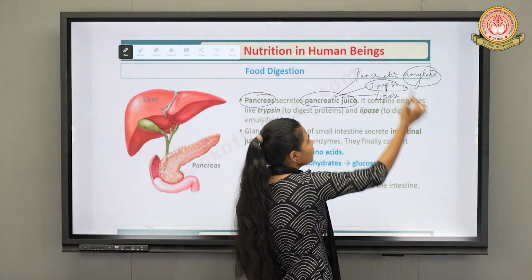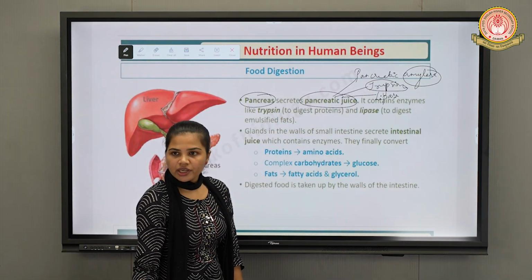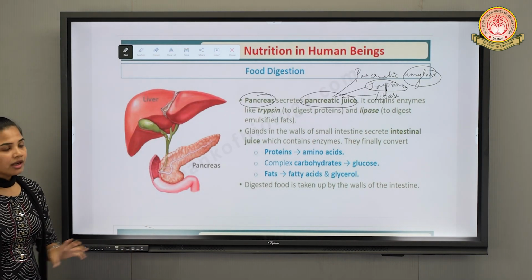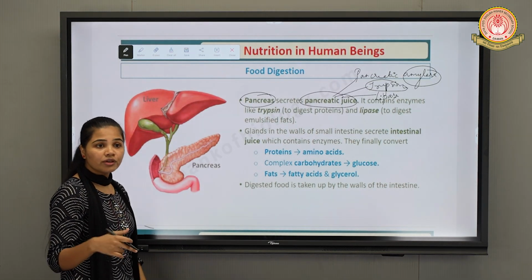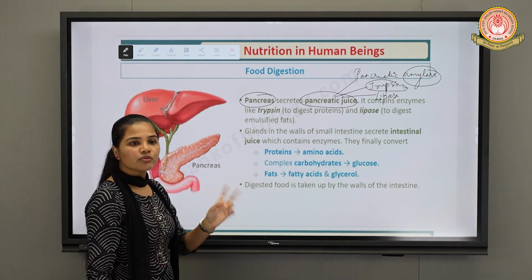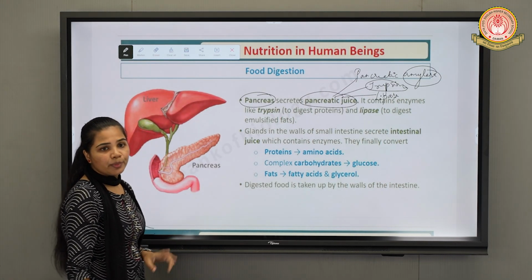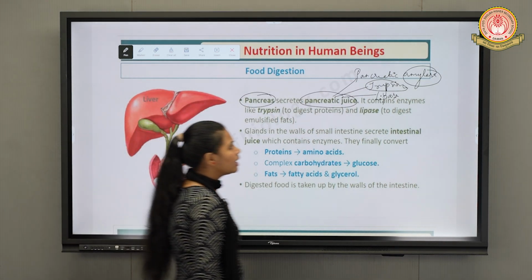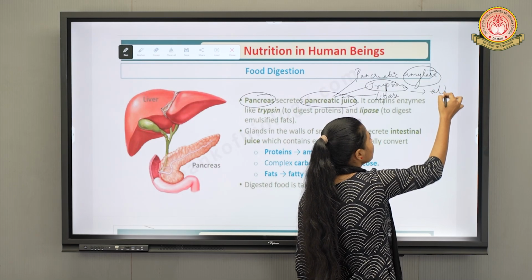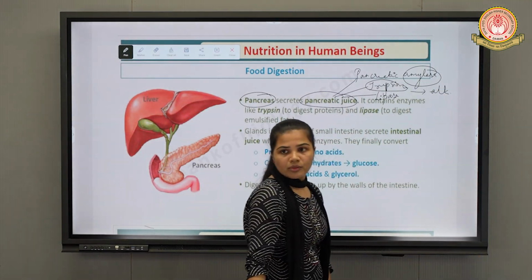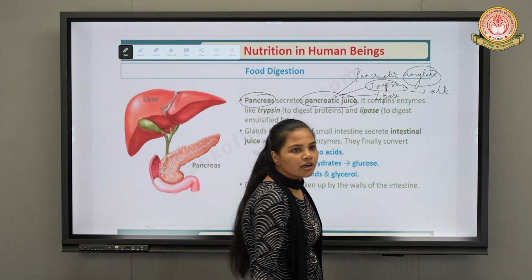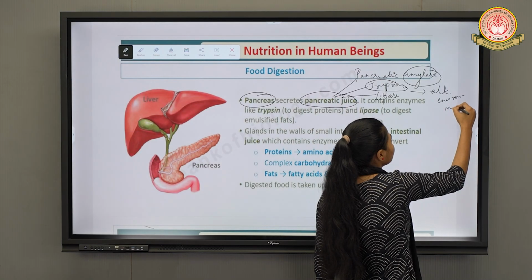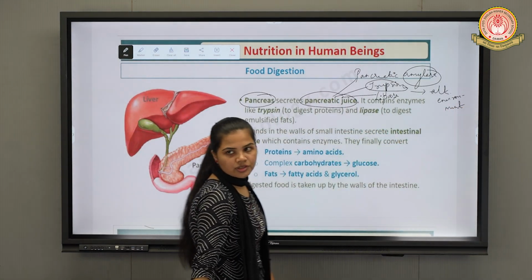Secondly, we have trypsin, which is involved in the digestion of protein. Pepsin in the stomach is also involved in the digestion of protein, and trypsin from the pancreas is also involved in the digestion of protein, but both work under different environments. Pepsin works under an acidic environment, whereas trypsin works under an alkaline or basic environment, which is provided by bile juice secreted by the liver.